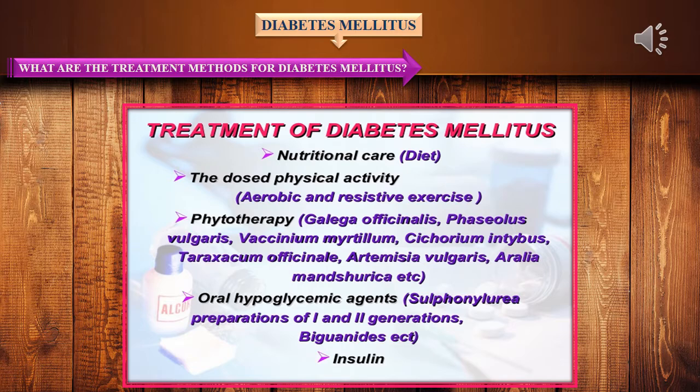Thirdly, phytotherapy using the below mentioned plant species. Then next, the treatment is done with oral hypoglycemic agents like sulfonylurea preparations of primary and secondary generations, then biguanides, etc. And lastly, insulin treatment.